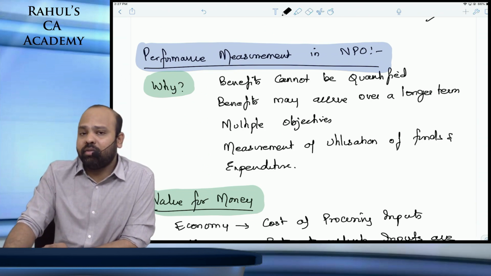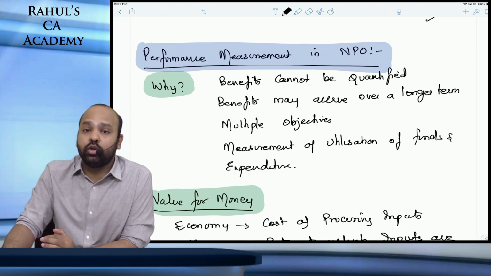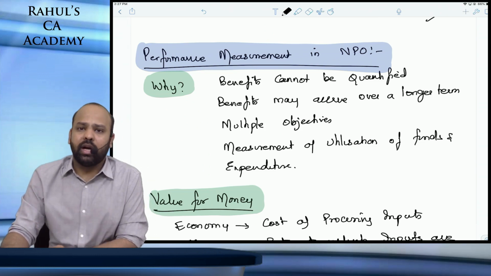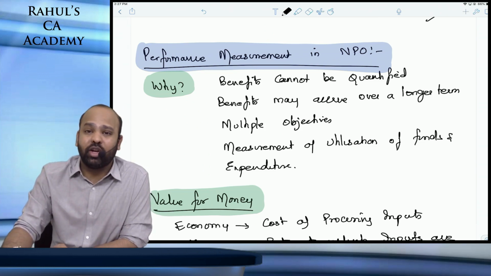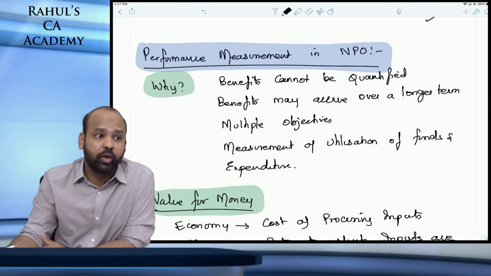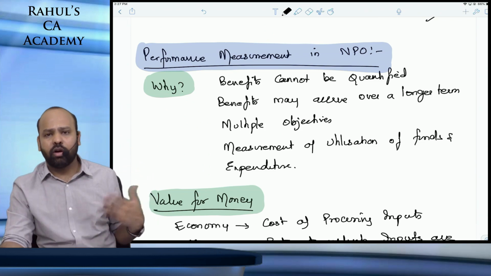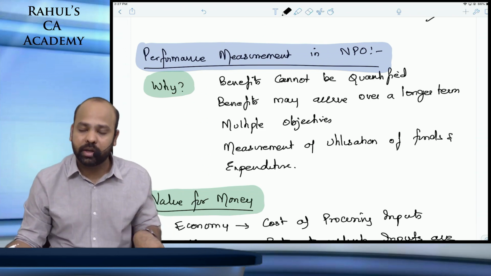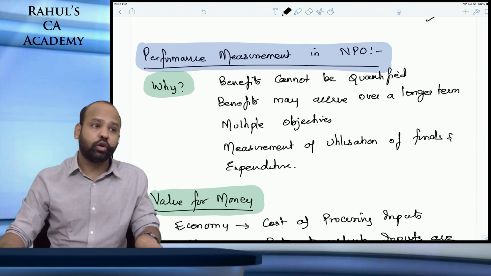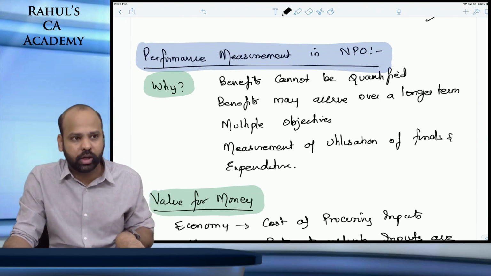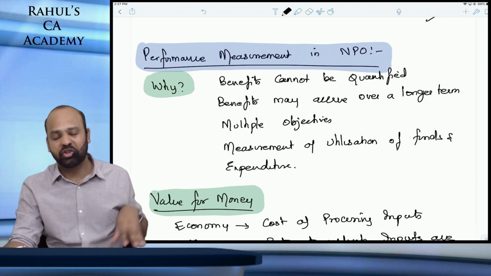Remember, I gave a lot of examples in relation to those charitable organizations which are involved in educating children across different fields. I gave the example of you distributing mosquito nets to people with an objective of reducing the spread of diseases. All of that would come. These difficulties are important. You will not be able to quantify benefits. The benefits might actually accrue over a very long term. There might be multiple objectives in a non-profit organization, and ultimately it is all about measuring the utilization of funds and expenditure.